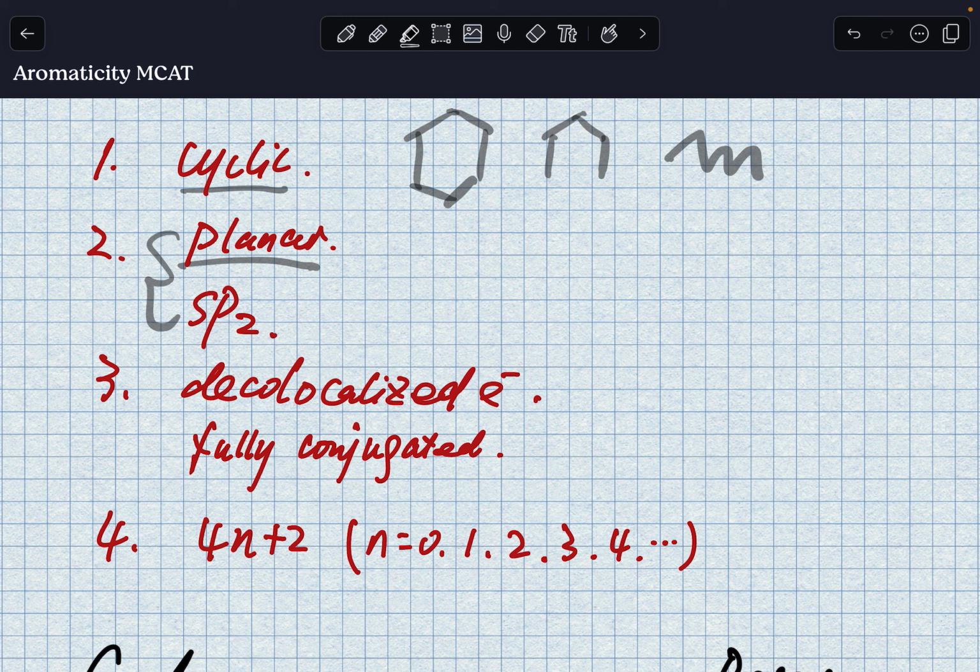So the chemical bonds that form due to the sp2 orbitals are the sigma bonds, okay? And then the pi bonds are formed due to the p orbitals.